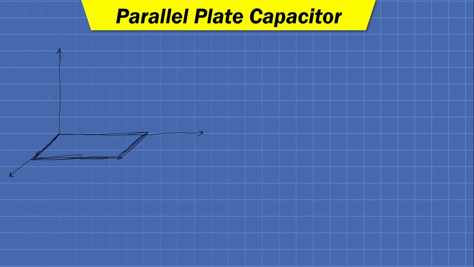Then at some particular height, let us say some small d, I am imagining another plate of the capacitor.